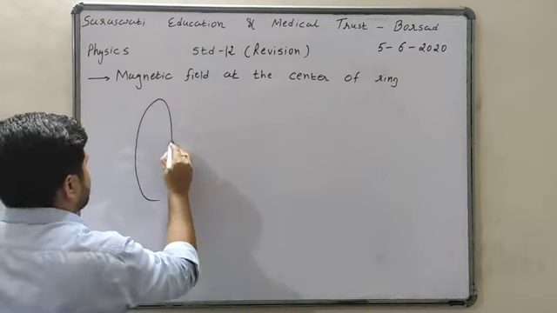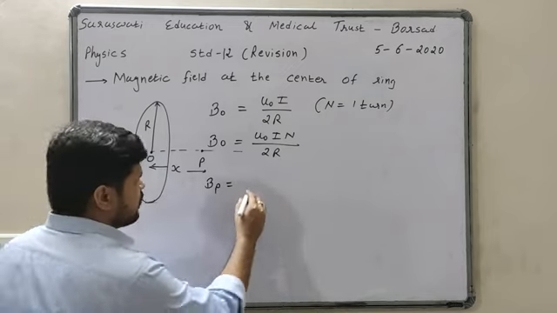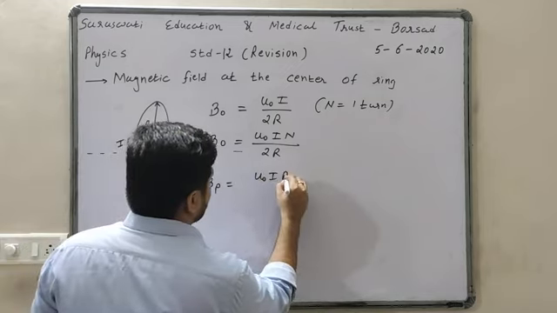On the axis also, we can find the magnetic field. Suppose this is point P, situated at a distance x from the center. Then at point P, the magnetic field will be mu 0 I R square upon 2 times x square plus R square raised to 3 by 2.